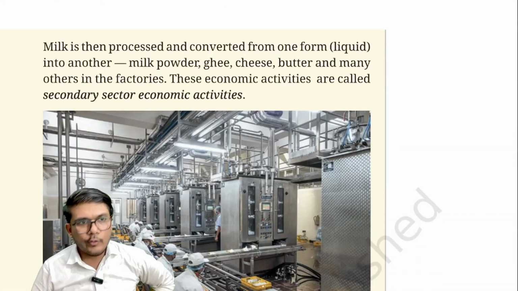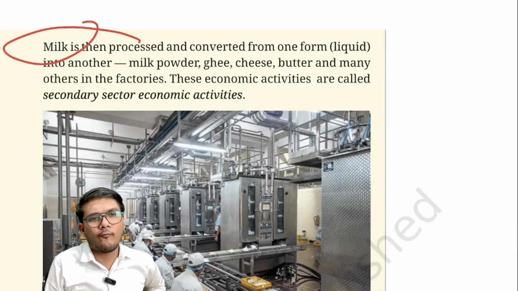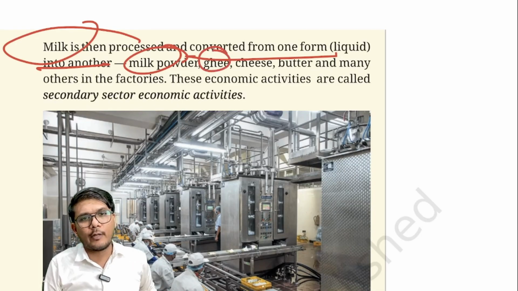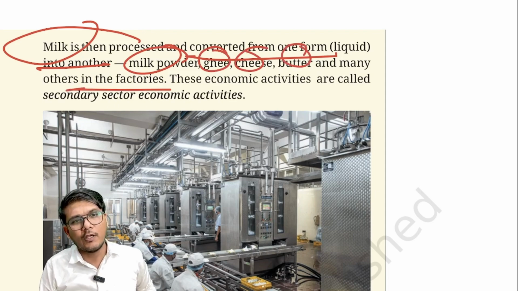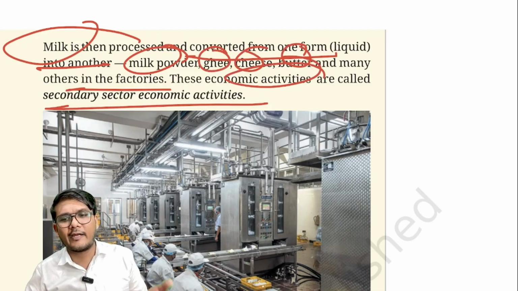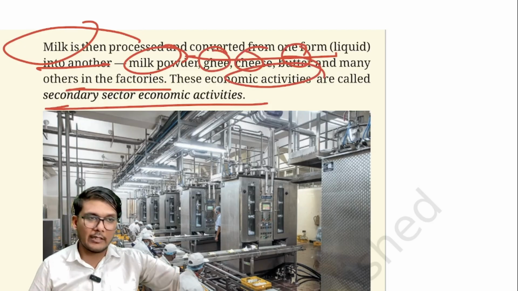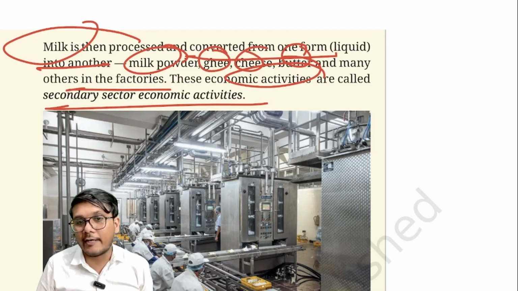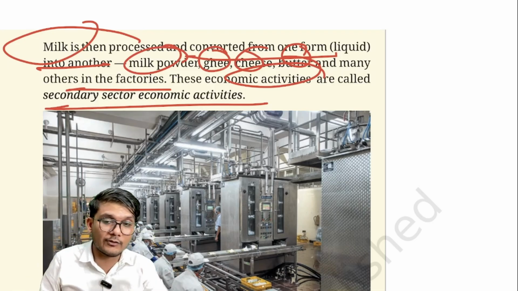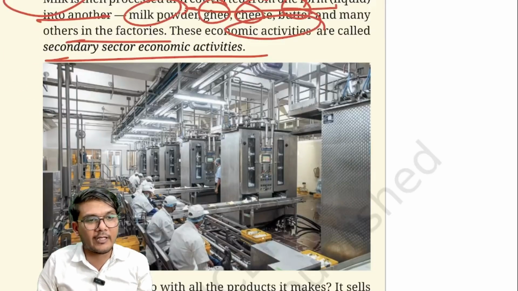So what they started doing is process the milk and convert it from one form to another: milk powder also, ghee, cheese, butter and many other such things. Now these economic activities are called secondary sector economic activities. The cow gives us milk, so that's a primary activity, but then it is pasteurized and converted into other products in the industry. So this is the secondary activity.